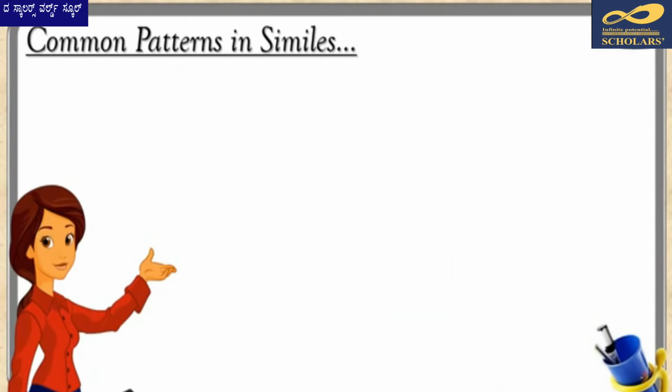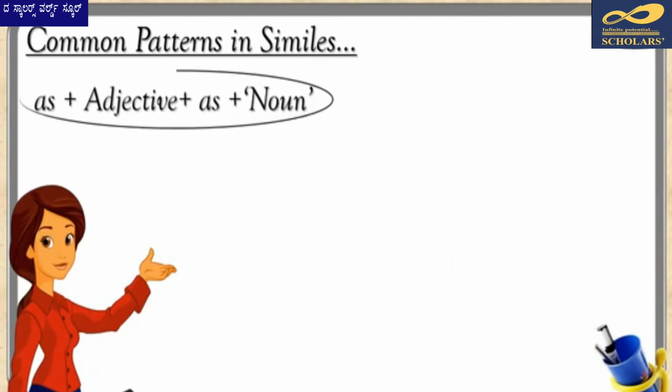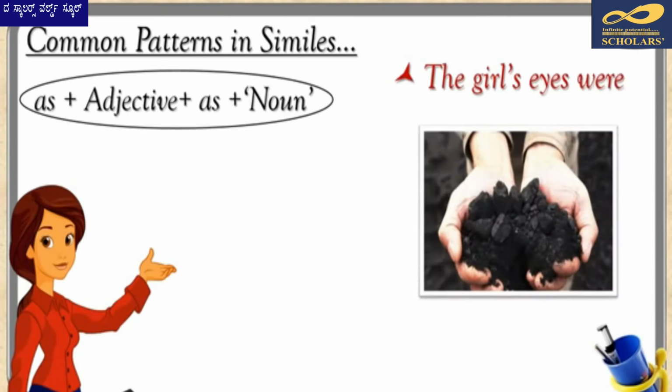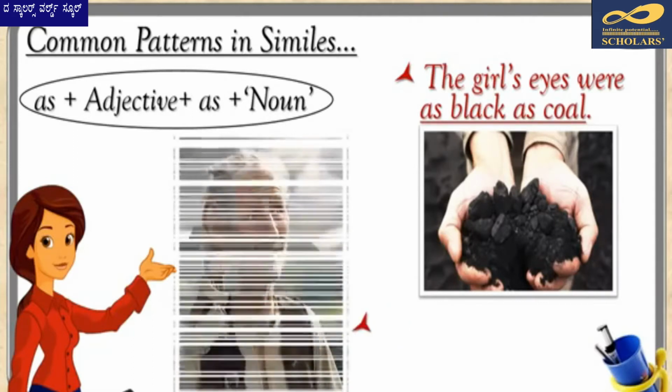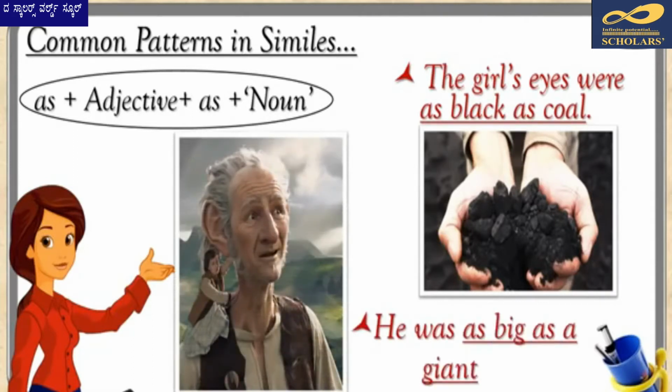The second pattern is as plus adjective plus as plus noun. For example, the girl's eyes were as black as coal. In this sentence, we are comparing the girl's eyes to coal on the adjective, or the quality, black. Another example of the pattern is, he was as big as a giant.